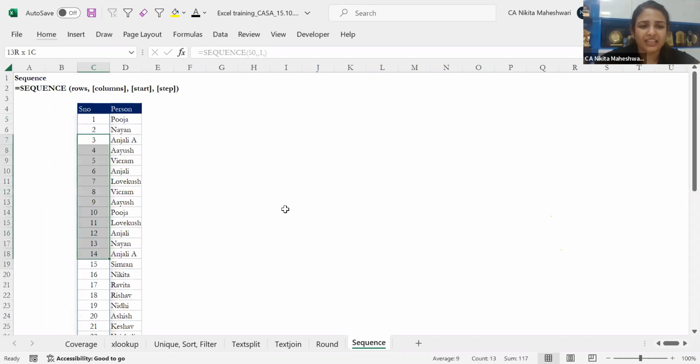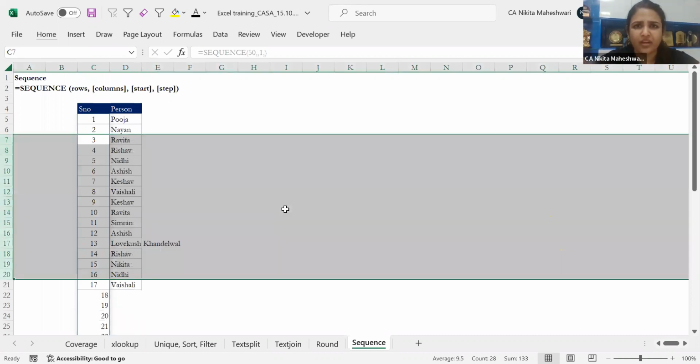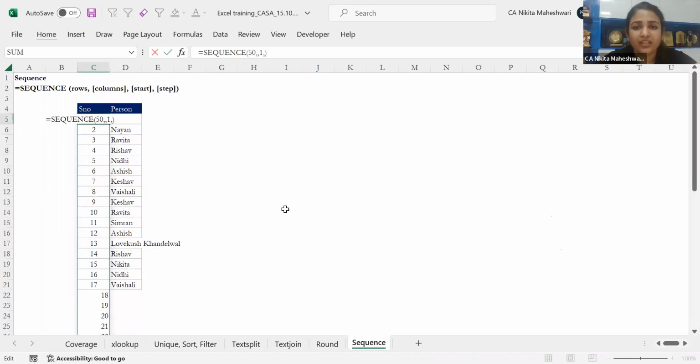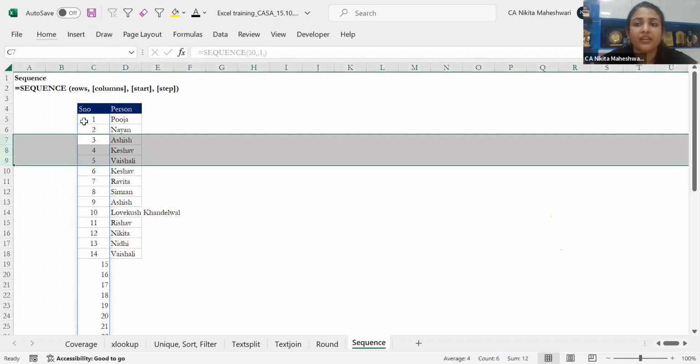I can delete as many rows from between, whatever I want, and it will always go to 50. Because this formula depends on this cell and it is only spilling down. It is not something that is coming over in different cells. It is not a formula that is here. I can keep on deleting it, nothing will happen. So this sequence formula is very helpful whenever we are giving serial numbers, and we don't want it to change if some user comes in and deletes some row. I don't want my data to be disturbed. So I'll use a sequence function over here.